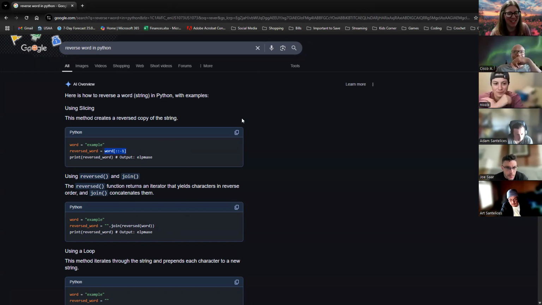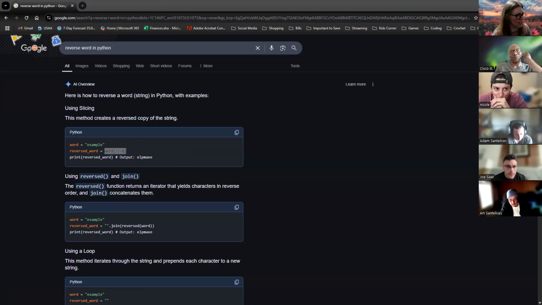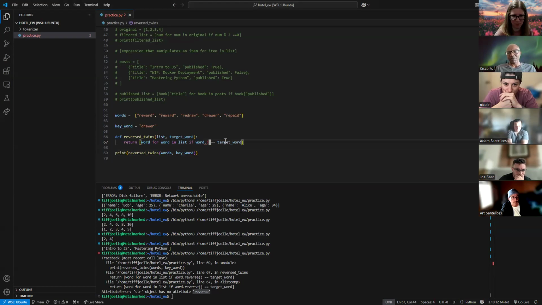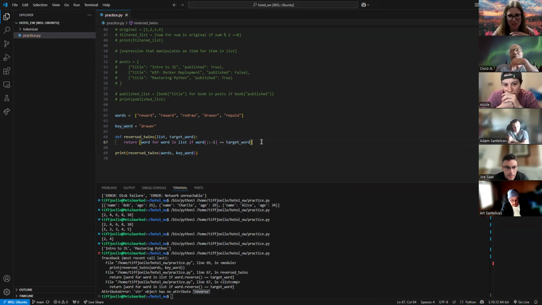Yeah, the word, colon, colon, -1. So now what is this doing? Do we remember how slicing works? Let's pull it out. I'm going to put it in here. Why is it inserting now? Okay, maybe I fixed it. Yes, equal to target. And now it's going to have all this extra. So let's look at slicing, a little review, and then after this we'll take a break.